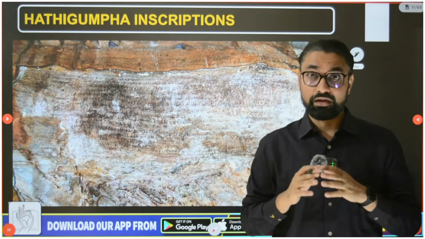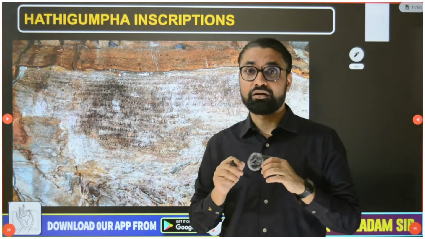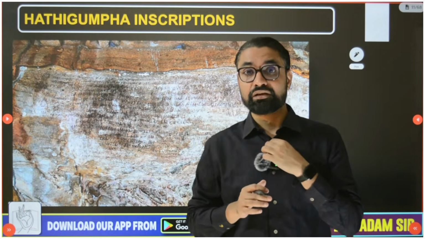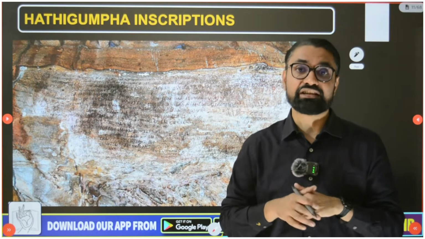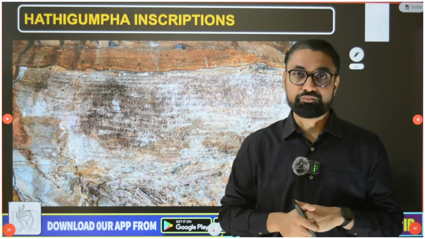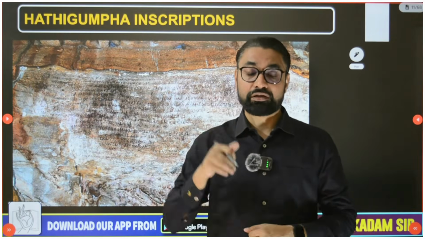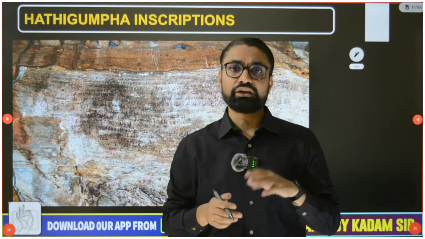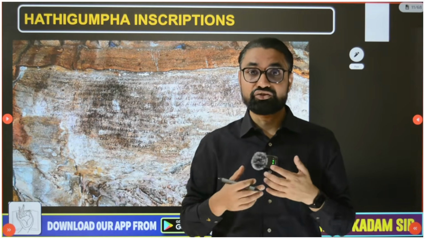Then guys, the next important inscription is the Hatigumpha inscription. Now this Hatigumpha inscription of King Kharavela is very important, because it is the only source of information about the Cheti or Chedi dynasty, also known as Chetavamsa. Now this Odisha part, at that time the Kalinga region, initially was ruled by Kalinga tribes. It was mentioned in the Puranas and other literature that this region was ruled by people of the Kalinga tribes.